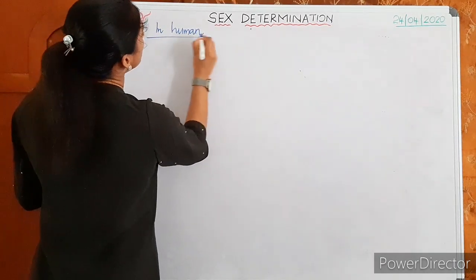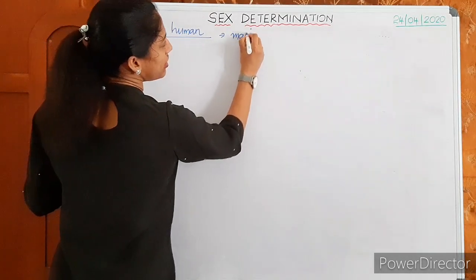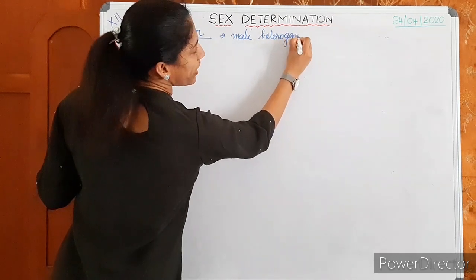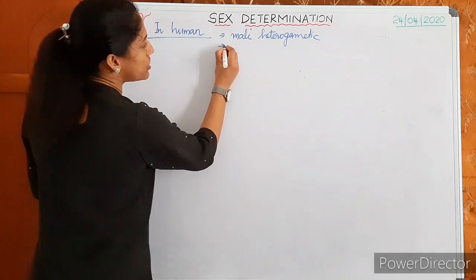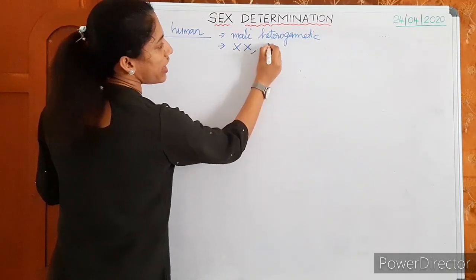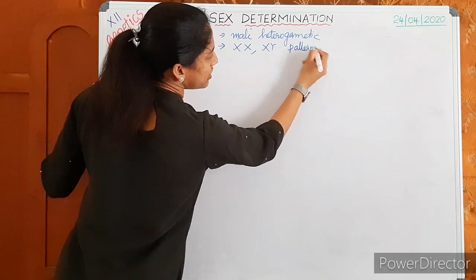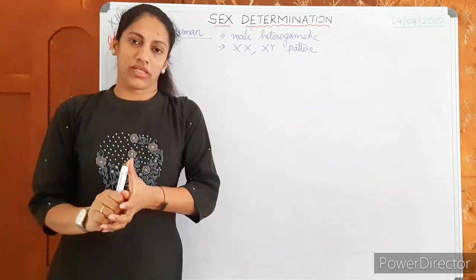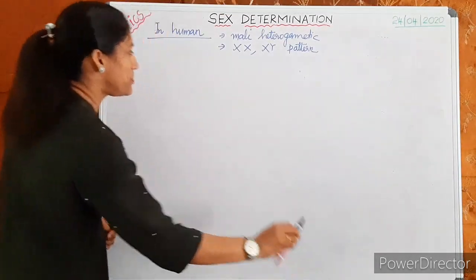So what type is it? You have already learned. It is male heterogametic type. Tell me which pattern it is. It shows the XX, XY pattern. These 2 you have already learned. And from this, you know male is heterogametic. Male produces 2 types of gametes, 2 types of sperms.